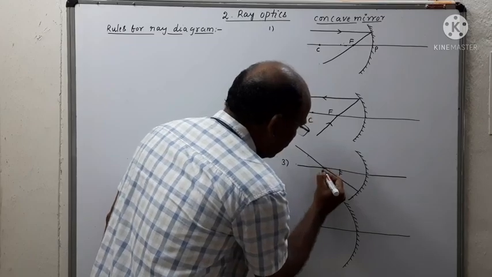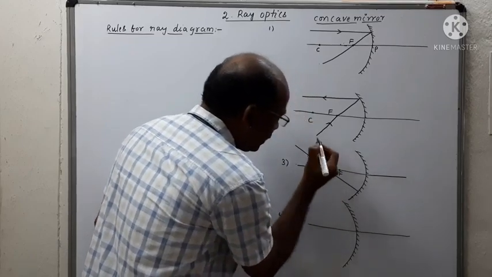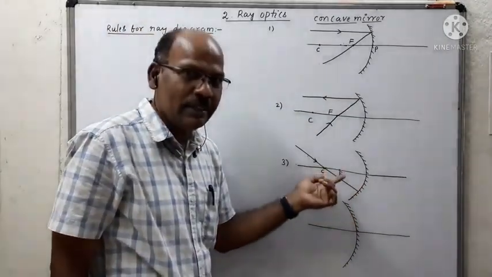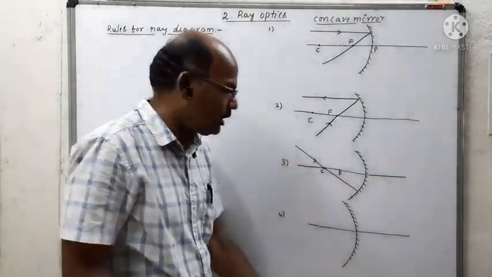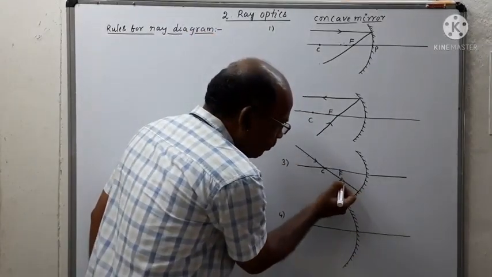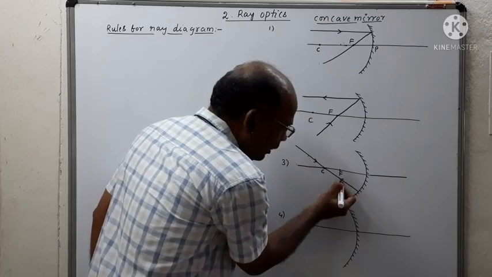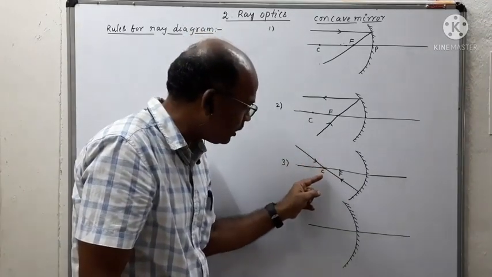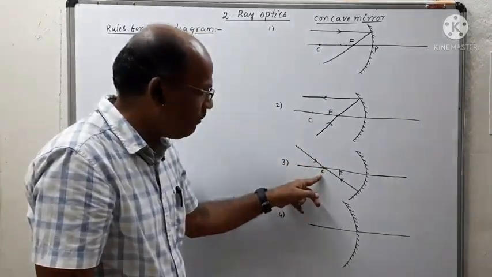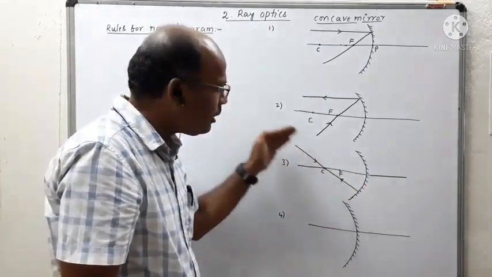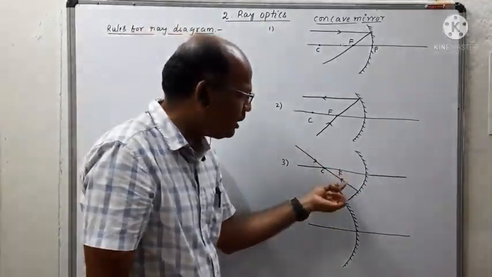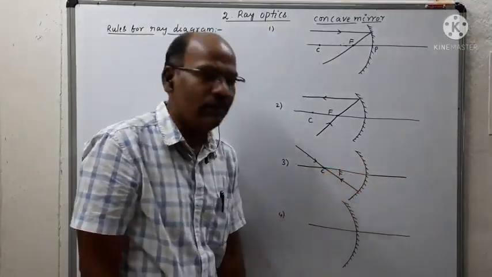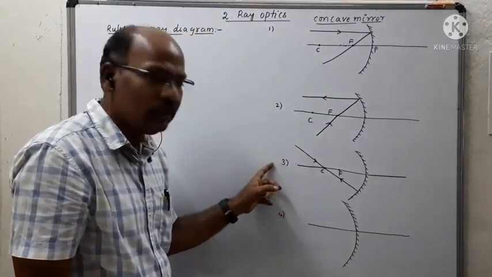If the ray which is passing through the center of curvature of concave mirror is always retraced in the same path in the opposite direction after reflection takes place, the direction of the reflected ray is like this. Whatever the direction of the light ray that passes through the center of curvature of the concave mirror, it retraces the path in the backward direction, without changing the path of the incident light which strikes on the concave mirror. This is called rule 3.